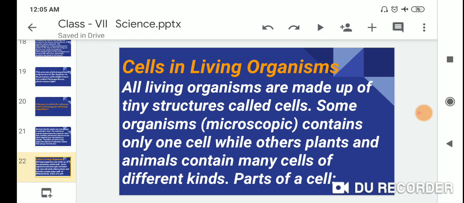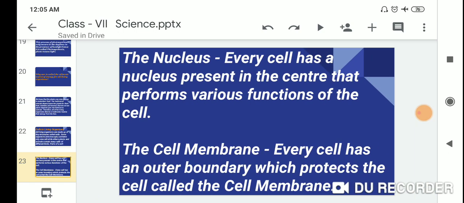Cells in living organisms. All living organisms are made up of tiny structures called cells. Some organisms, meaning microscopic organisms, contain only one cell, while other plants and animals contain many cells of different kinds. Parts of a cell. First one, nucleus. Every cell has a nucleus present in the center that performs various functions of the cell.